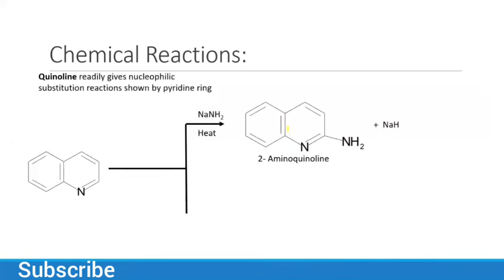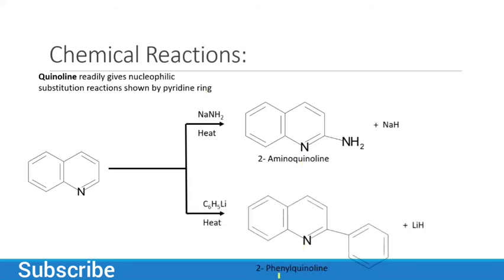And quinoline also gives nucleophilic substitution reaction shown by the pyridine ring, but not with the benzene ring. So this is the opposite of the electrophilic substitution reaction. Now the benzene ring is not giving nucleophilic reaction easily because of the nitrogen which is present in the pyridine ring. So we have 2-aminoquinoline and also we have 2-phenylquinoline. So this is nucleophilic substitution reaction.